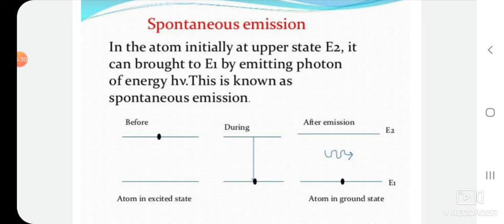We can see the complete scenario of spontaneous emission in this diagram: before emission, during the emission, and after emission. Before emission, the atom is in the excited state. After emission, the atom is in the ground state. This phenomenon is nothing but spontaneous emission.